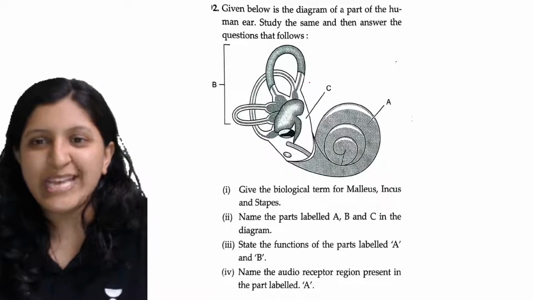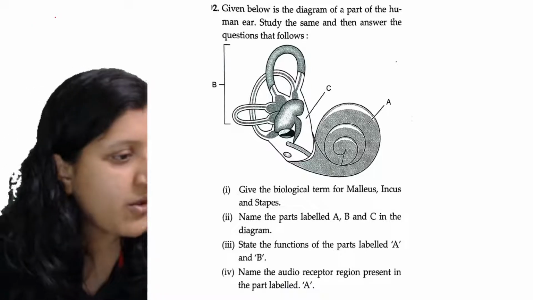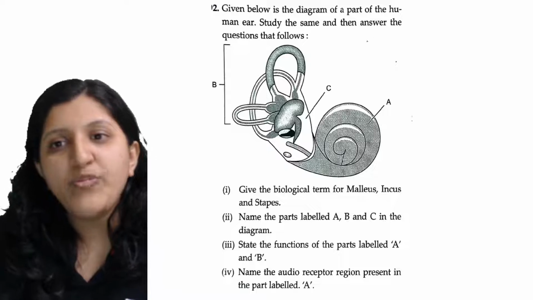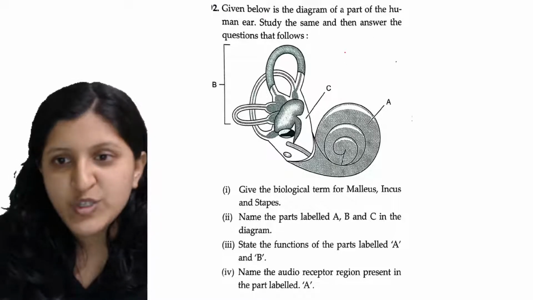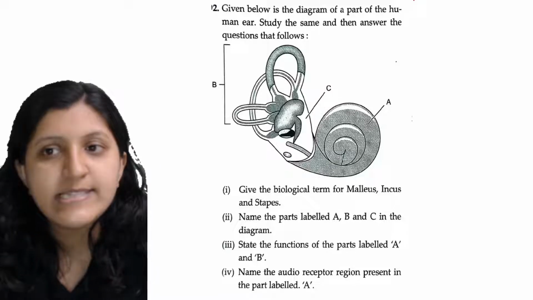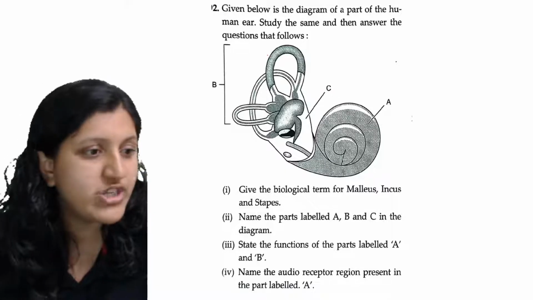So let's go with the next question. Given below is the diagram of a part of the human ear. Study the same and then answer the questions that follow.